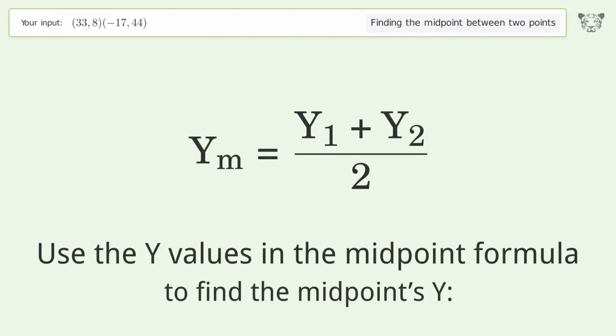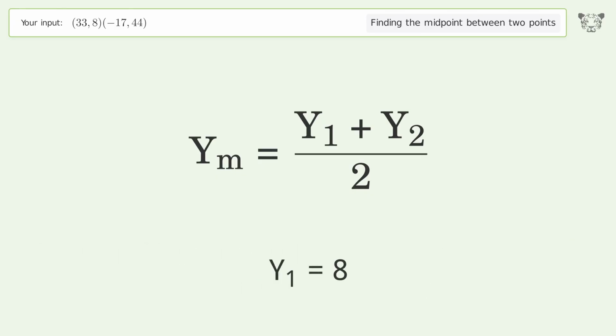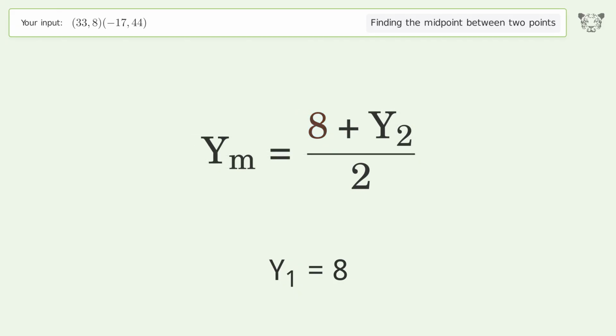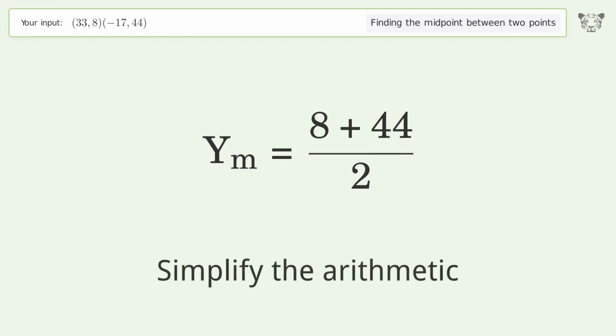Use the y values in the midpoint formula to find the midpoint's y. y1 equals 8. y2 equals 44. Simplify the arithmetic.